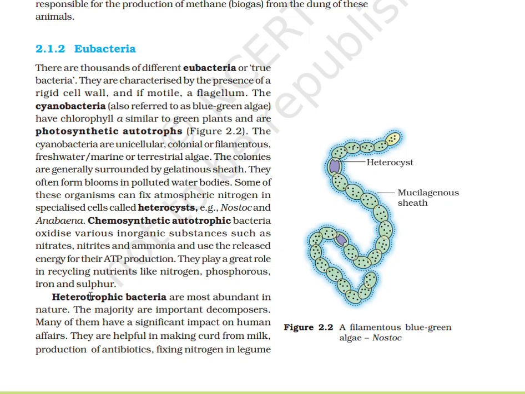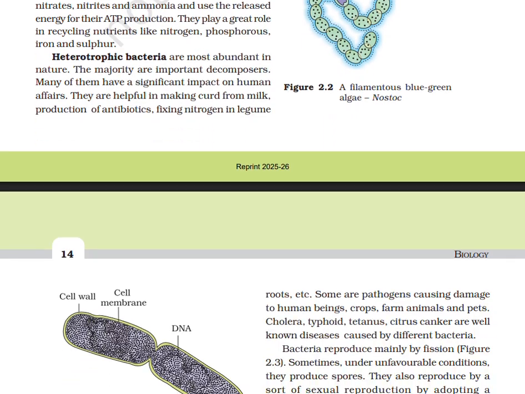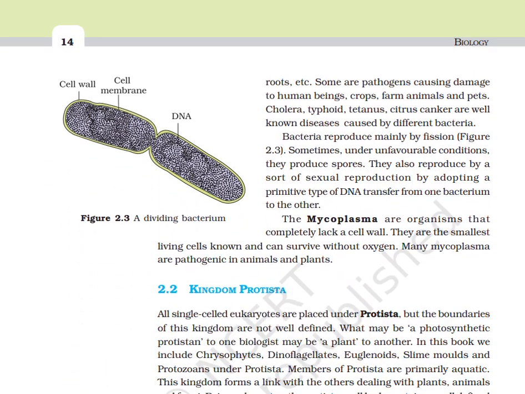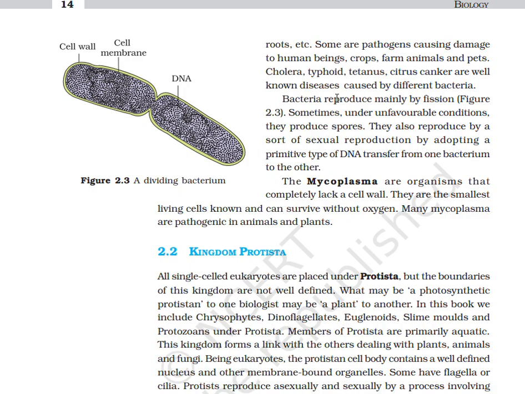Heterotrophic bacteria are most abundant in nature. The majority are important decomposers. Many of them have a significant impact on human affairs. They are helpful in making curd from milk, production of antibiotics, fixing nitrogen in legume roots, etc. Some are pathogens causing damage in human beings, crops, farm animals, and pets. Cholera, typhoid, tetanus, and citrus canker are well-known diseases caused by different bacteria.